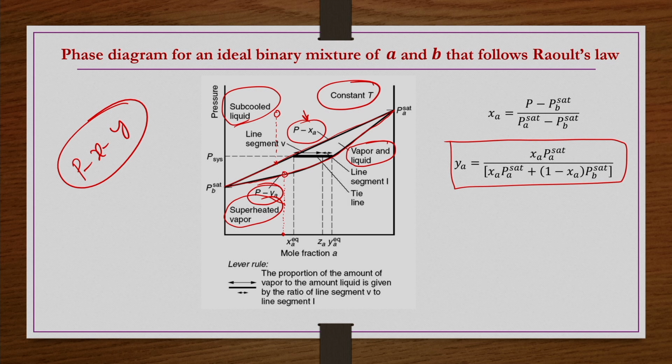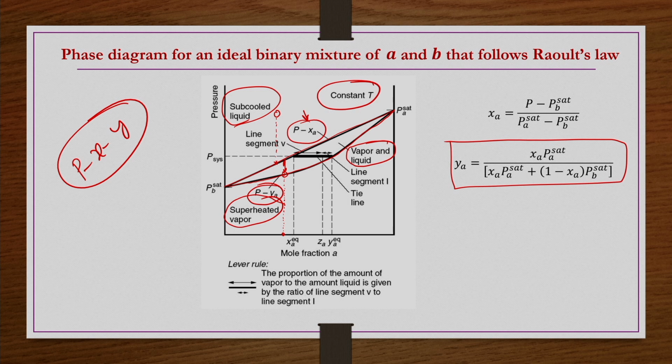Liquid started forming, and with further increase there will be a condition where both vapor and liquid are there, and after crossing this PXA curve, again only the subcooled liquid phase is going to be there. That is the reason the PYA curve is known as the dew point curve, because this is the point where the first dew is forming.